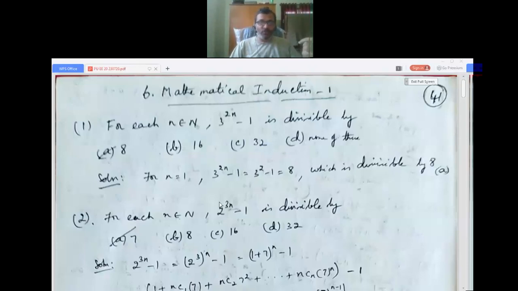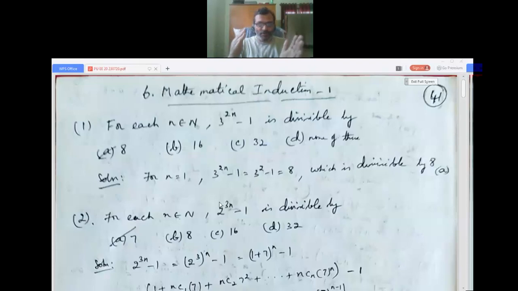Second, assume the result for n equals m. The third step, using the result you assumed for n equals m and all the data you have there, prove the result for n equals m plus 1. So if the result is true for n equals m, then it is true for n equals m plus 1. That is, if P of n is true, it implies P of n plus 1 is true.